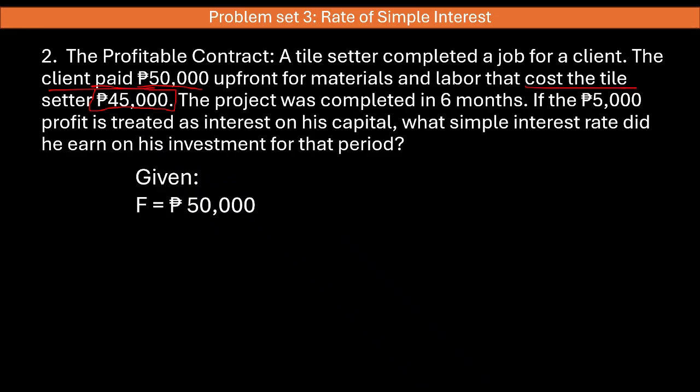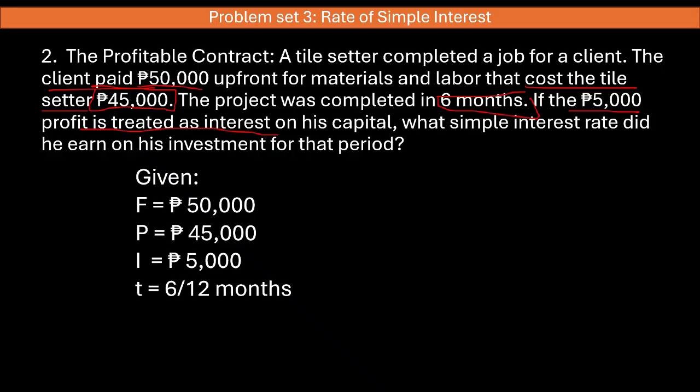This is the cost of the tile setter, and this is our principal amount. And the interest is 5,000 pesos.